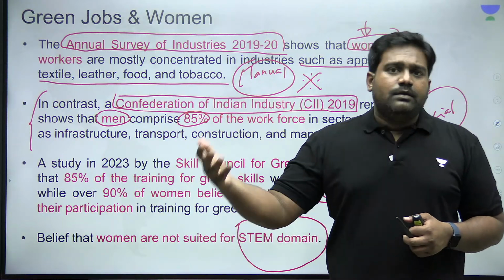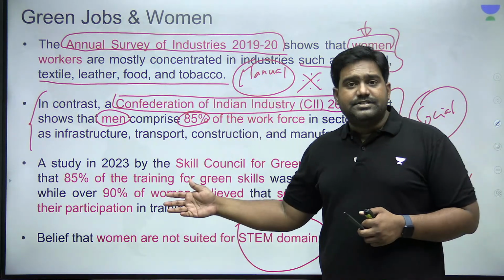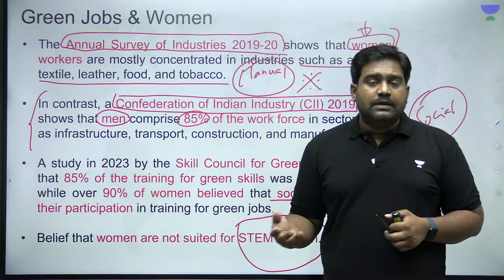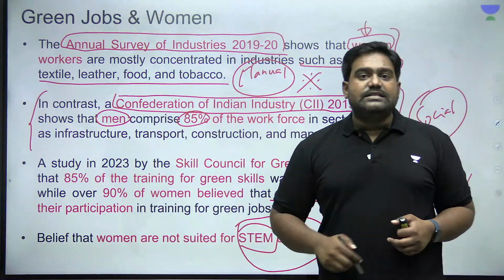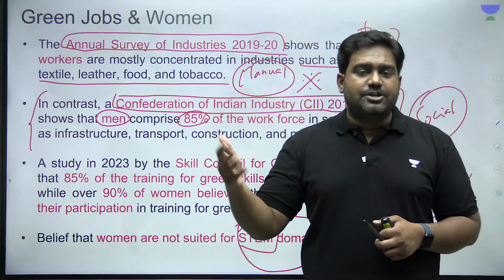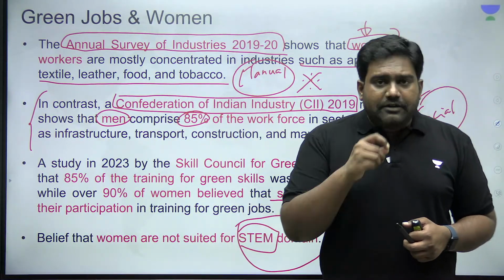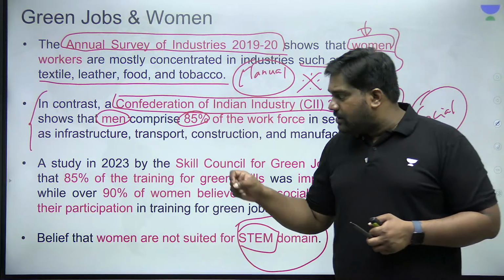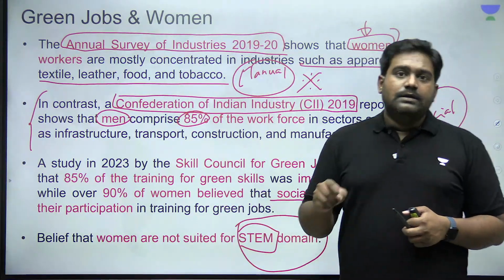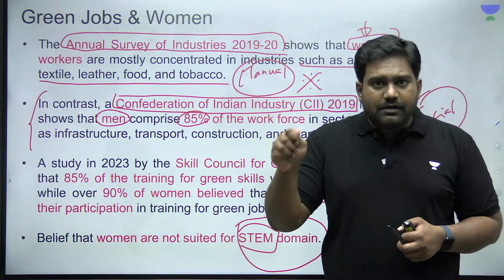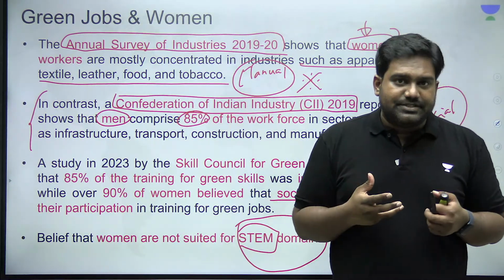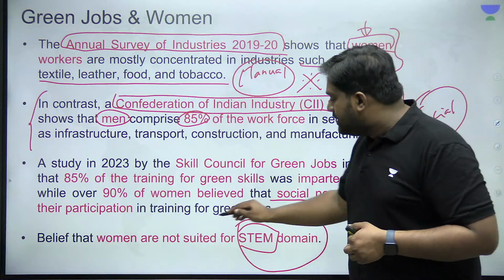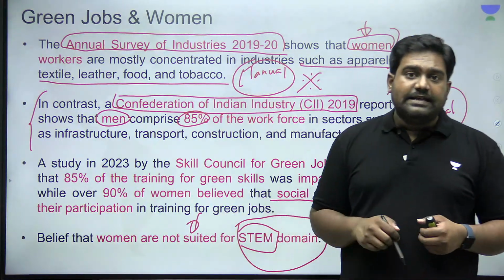or even in established industries like automobiles, infrastructure, transportation, right? You need to have degrees in the STEM domain, that is science, technology, engineering, mathematics. But women from a very young age, starting right from schools and colleges, right, they are discouraged from opting for careers in the STEM domain. That is a social norm that exists in patriarchal societies where women are discriminated against, right?